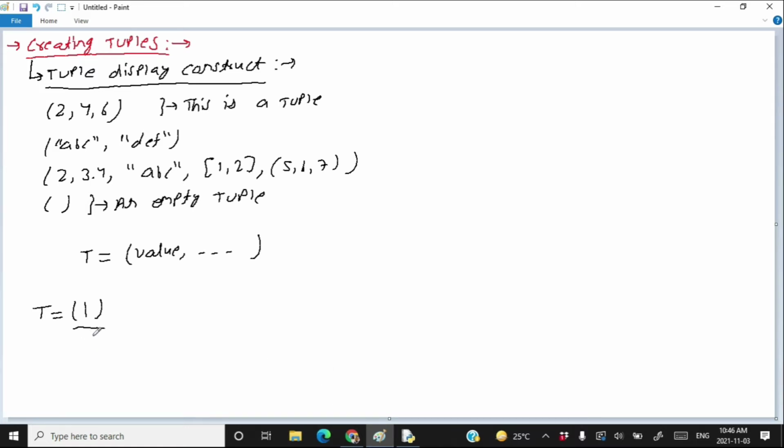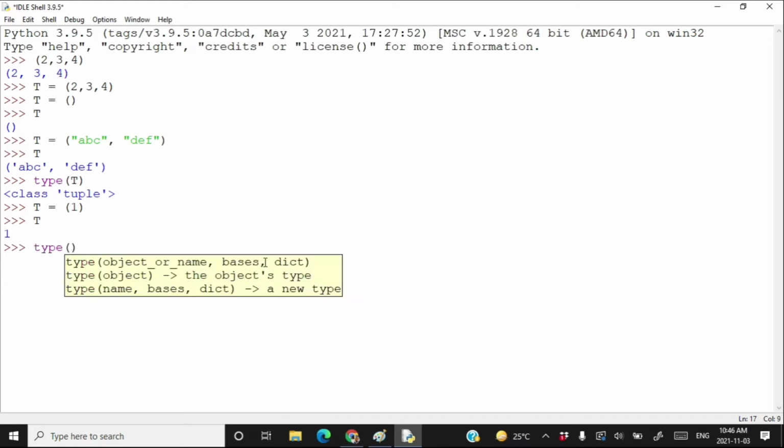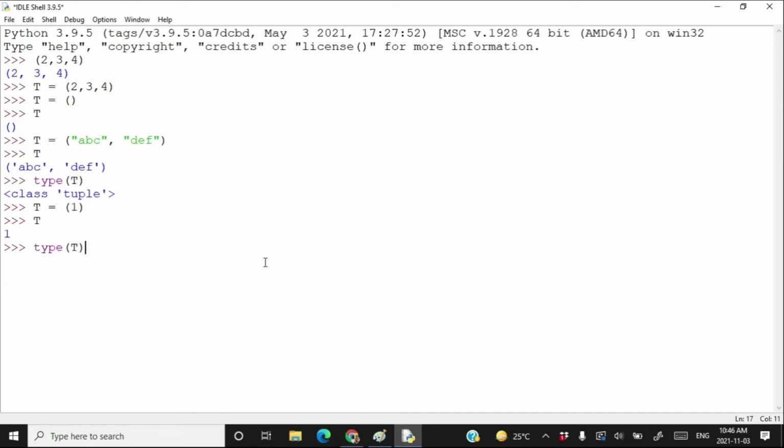Let's see it practically. If I write t is equal to, in between parentheses, just one value 1, and type t, it prints 1. Check the type of t. The type of t is integer. It's not a tuple, it's an integer. Because you know that parentheses are used in arithmetic calculations.